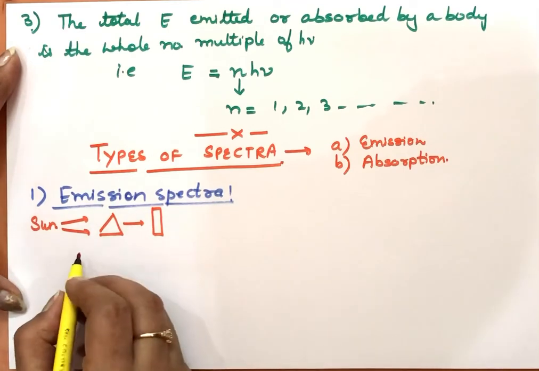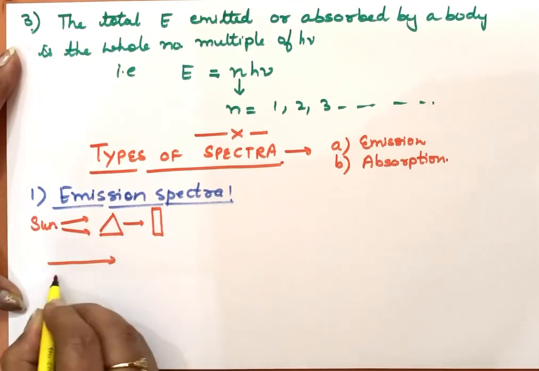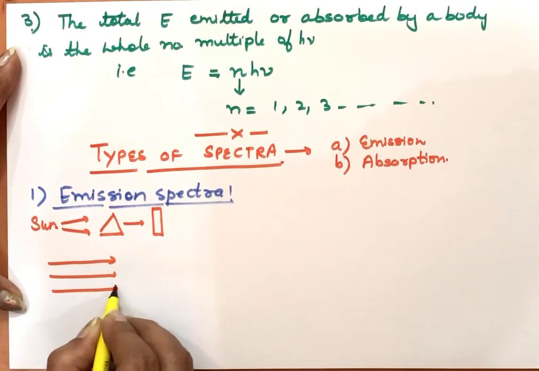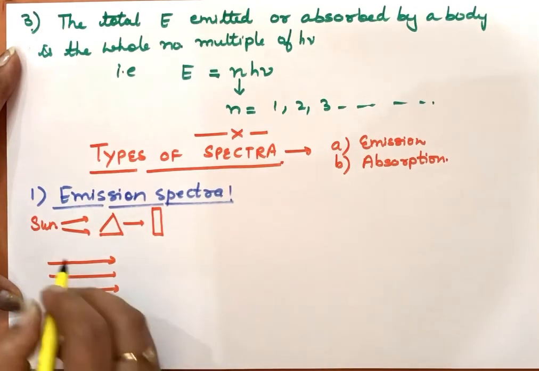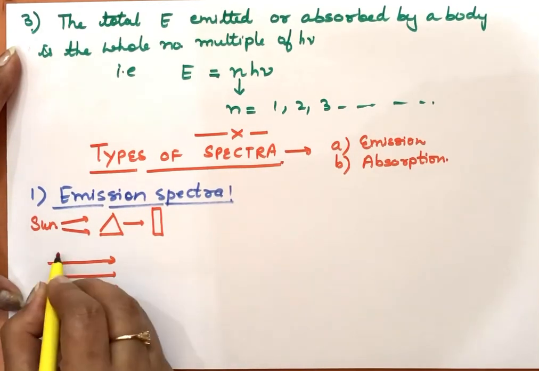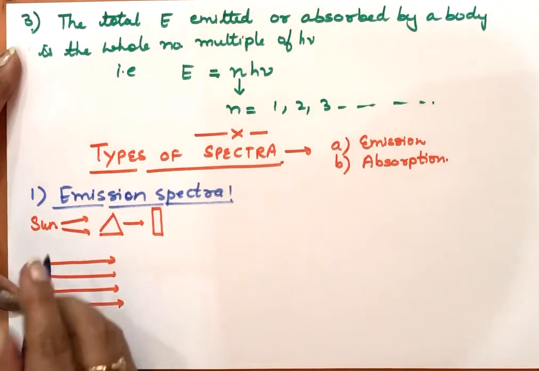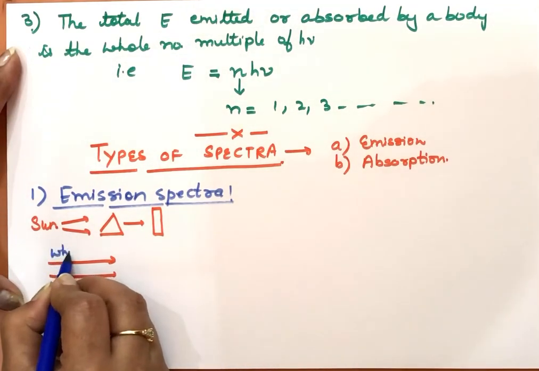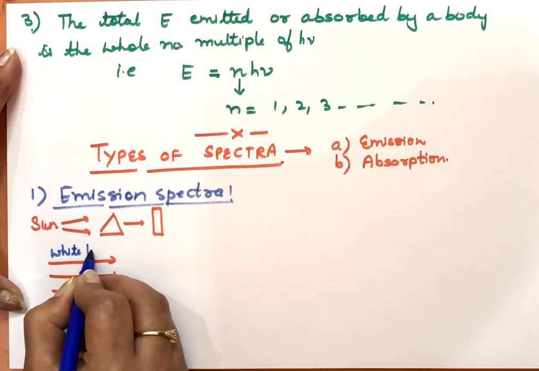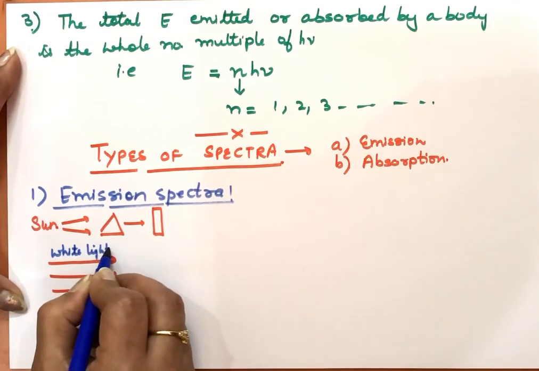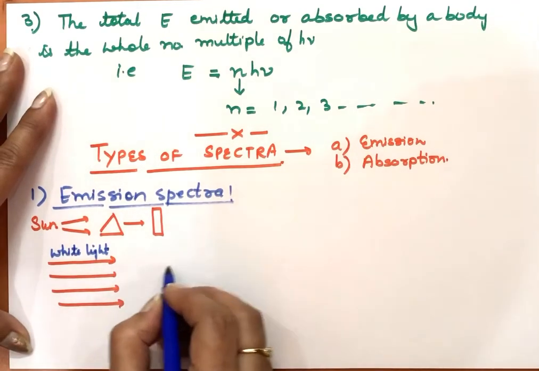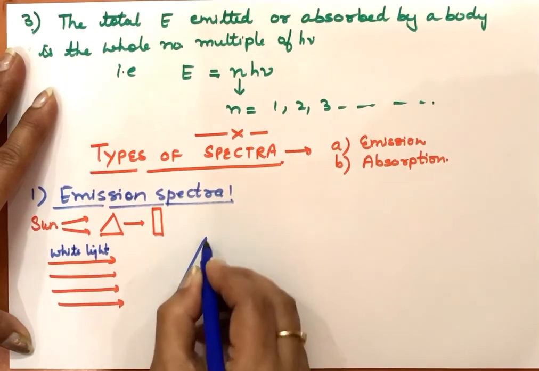We get this spectra if we take white light, the radiations coming out from a source of light. It can be the sun, a tube light, or a bulb. This light is passed through a prism first of all.